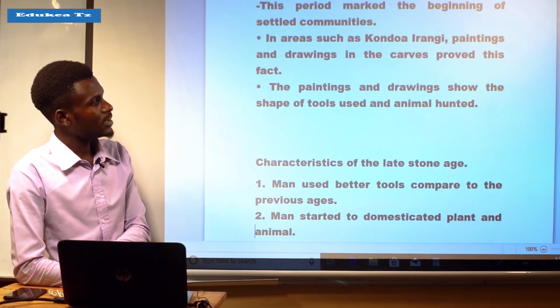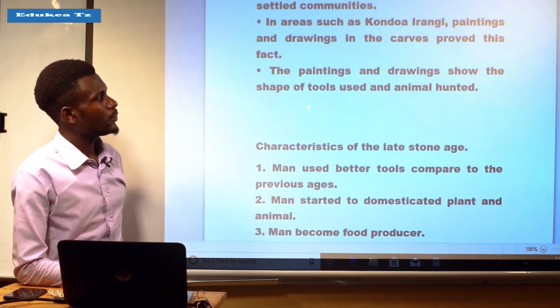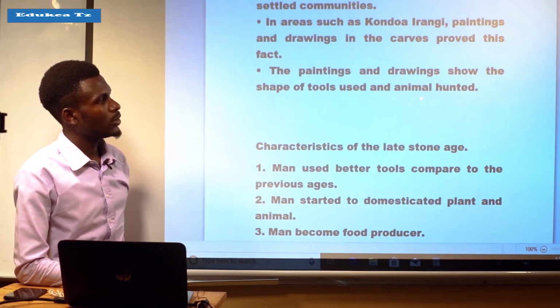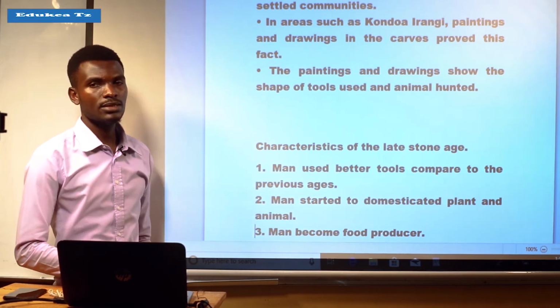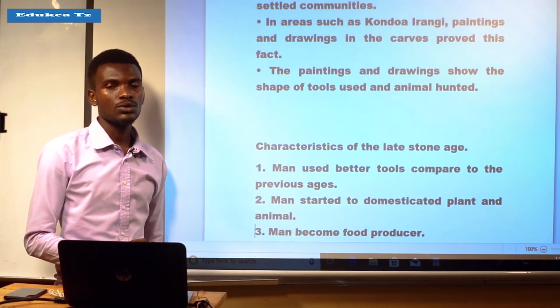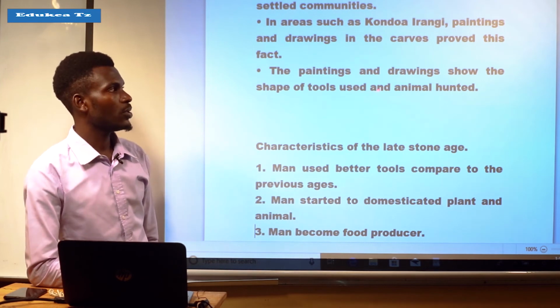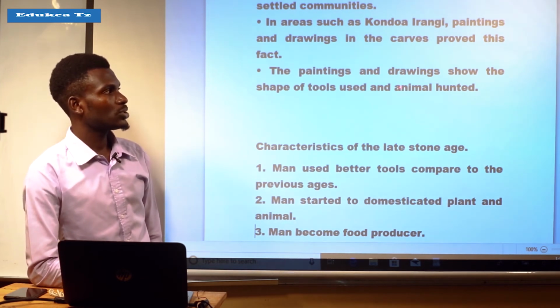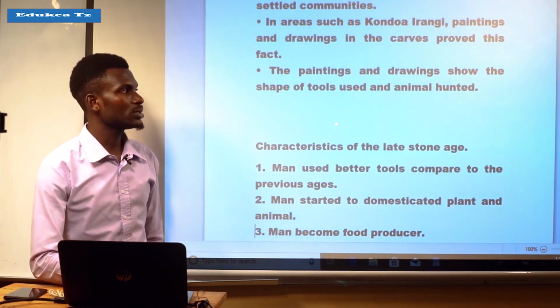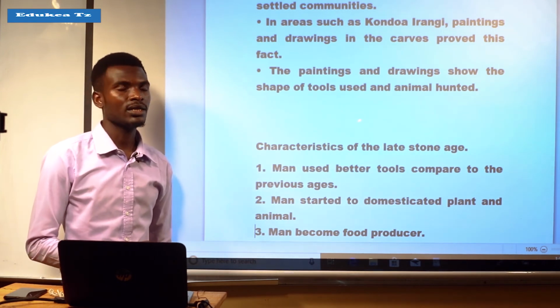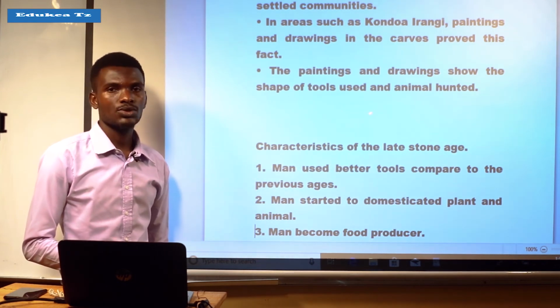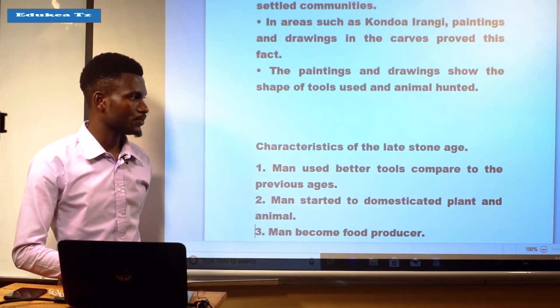The paintings and drawings show the shape of tools used and animals hunted by the ancestors of that time.